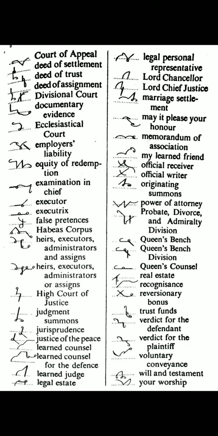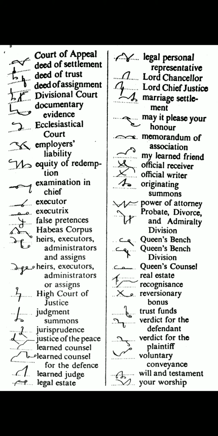Examination in chief. G, G, examination, S circle M, N stroke for examination. N is omitted here. Che with F hook is used here for chief. Executor. K, S circle for R is used here on the line for executor. Executrix. K with S circle, another K with S circle is used here on the line for executrix. False pretenses. F above the line, intersecting it with the T with N double S circle for pretenses. Habeas corpus. Upward H on the line with B S circle is used here for habeas, and K P S circle is used here for corpus.